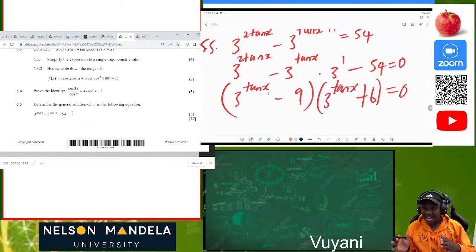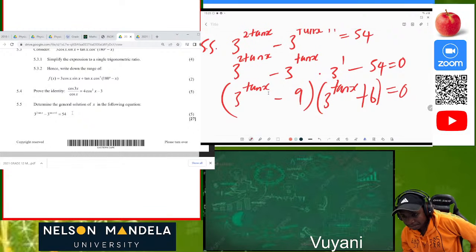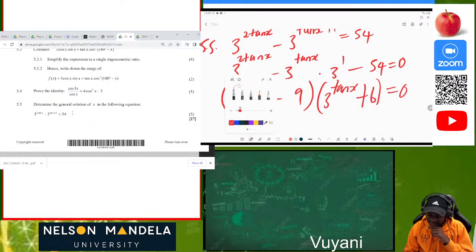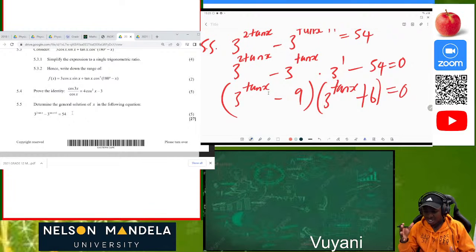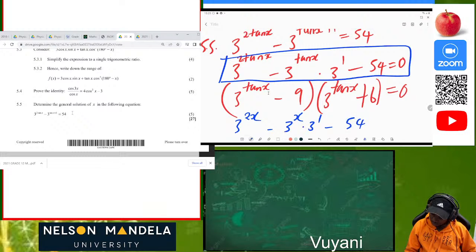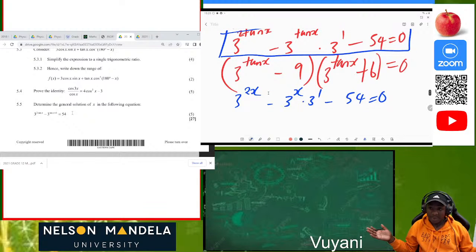Guys, do you see that this is actually a quadratic equation? You must have this in your mind: let me just use my general knowledge. This is a quadratic equation. Why? Let's just treat tan x as x. So this will be the same as 3 to the power 2x minus 3 to the power x times 3 to the power 1 minus 54 equal to 0. Then we apply our K method.